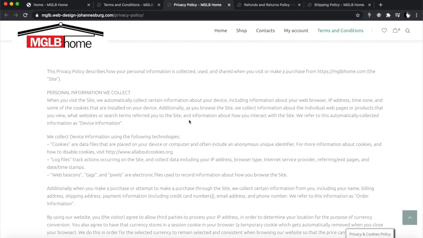So there are a lot of laws coming in for the protection of people's information, especially in South Africa. There's a new one, I think it just came out this year, the POPI Act, that talks about all the things you have to be responsible for in taking care of your client's information. You are now liable if somebody provides information on your website, whether they're purchasing something and you are given that information, and you're supposed to use it just for the processing of the order. That's all you're going to use that information for.